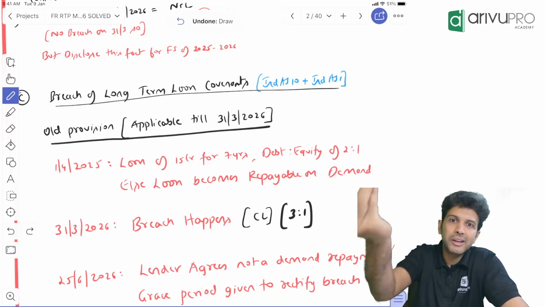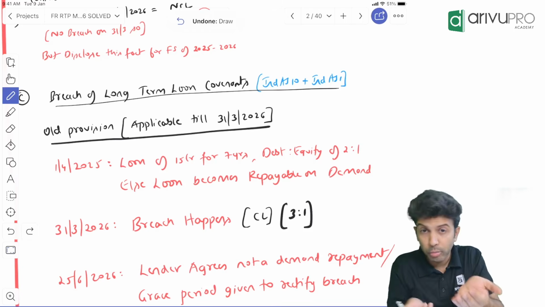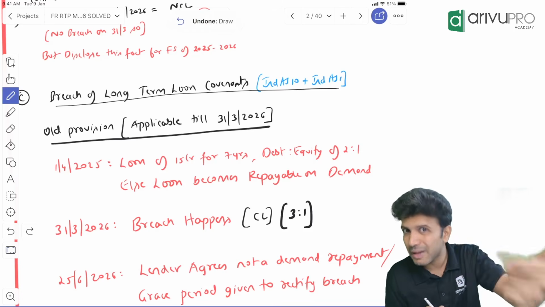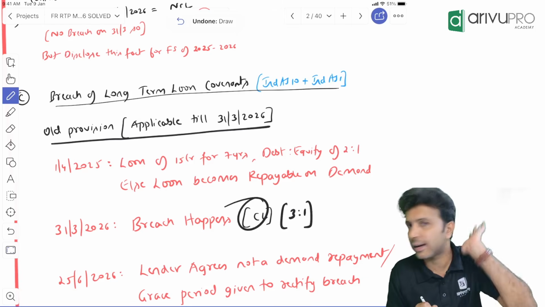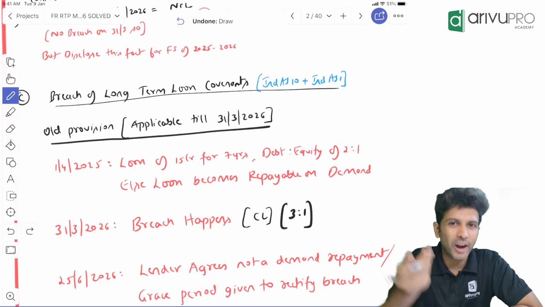If any liability is repayable on demand, it is no more a non-current liability. Rather, now it becomes current liability. Since it is repayable on demand, it is no more non-current liability. It is current liability. Correct? So this is a drama on year ending date. Okay, after this, what happens?